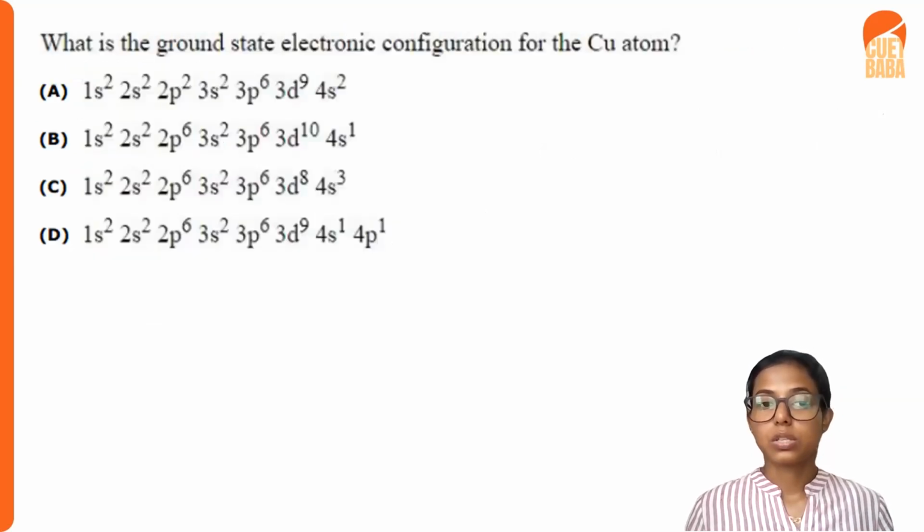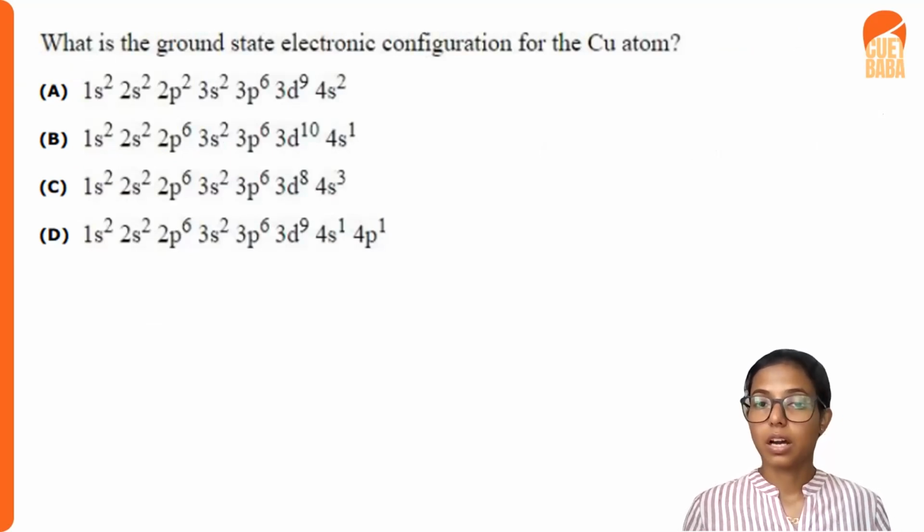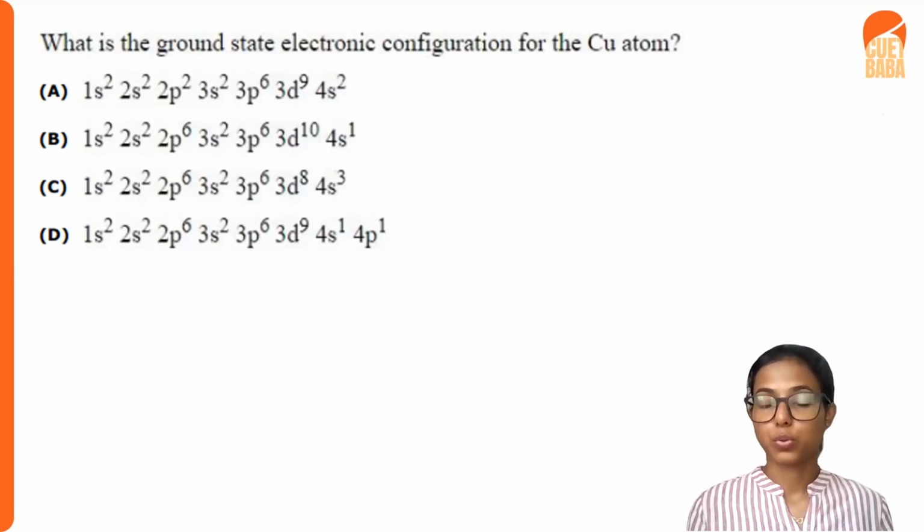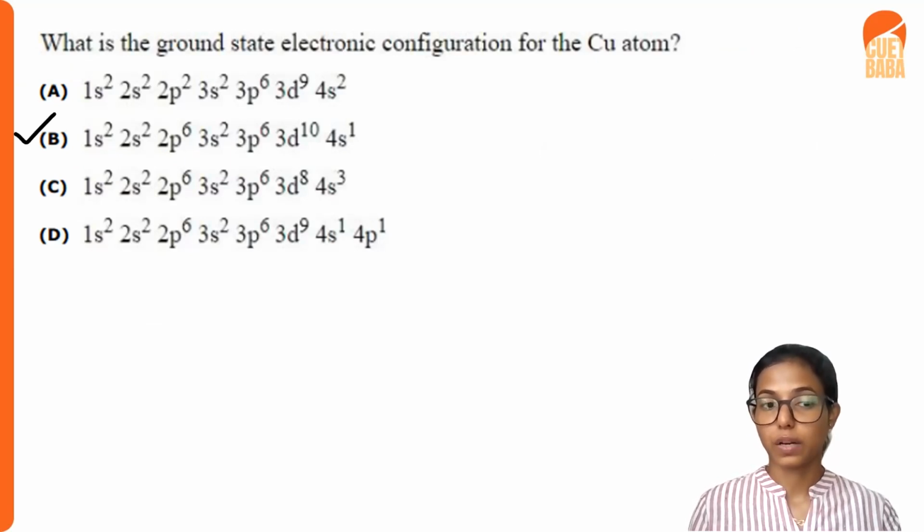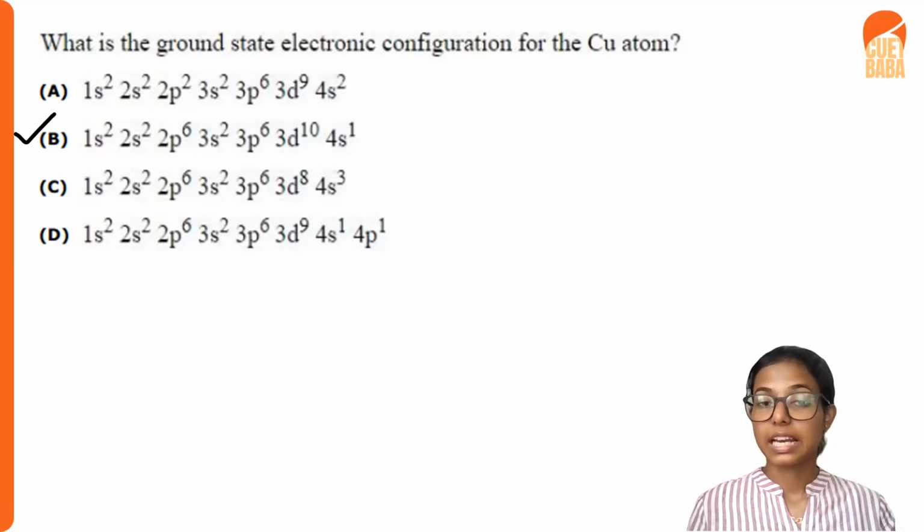Next question. What is the ground state electronic configuration of the copper atom? Copper is in the d block of the periodic table, with an atomic number of 29. When we draw the electronic configuration according to the rule, we get 1s2, 2s2, 2p6, 3s2, 3p6, 3d9 and 4s2. But in order for copper to have extra stability from the fully filled d orbital, it will adopt the configuration 1s2, 2s2, 2p6, 3s2, 3p6, 3d10 and 4s1. So that is the ground state electronic configuration of the copper atom.